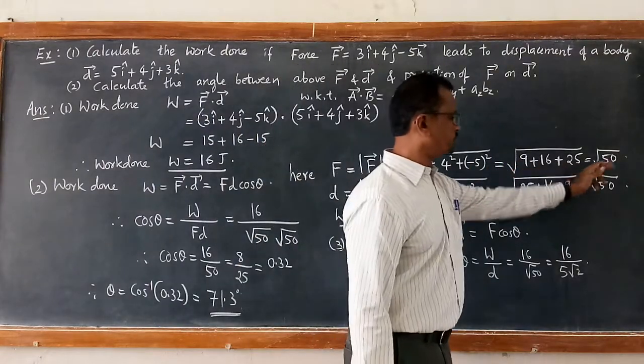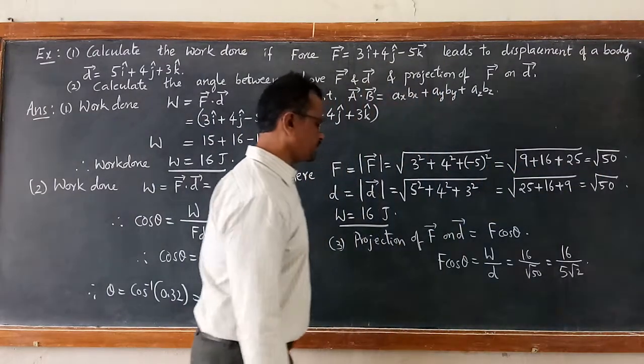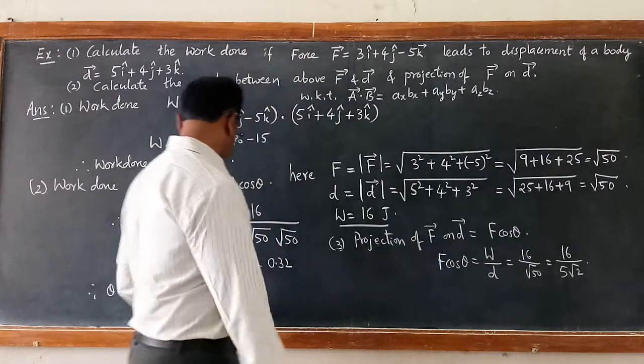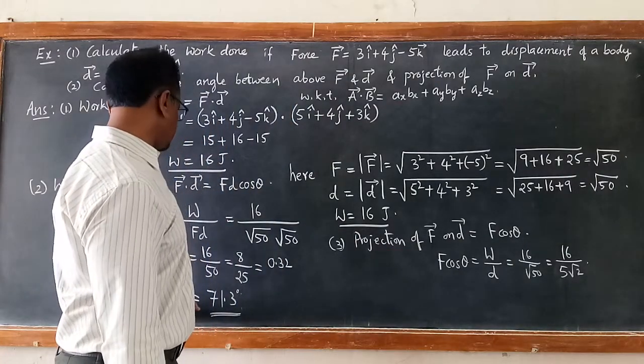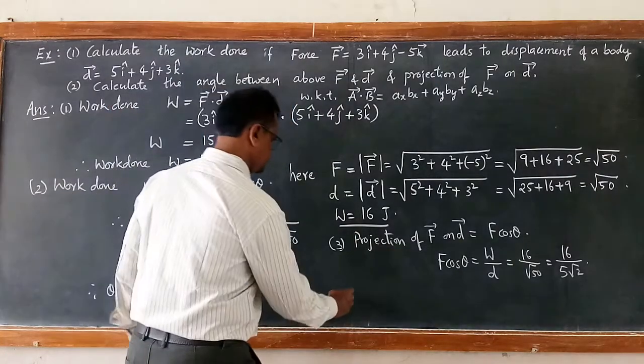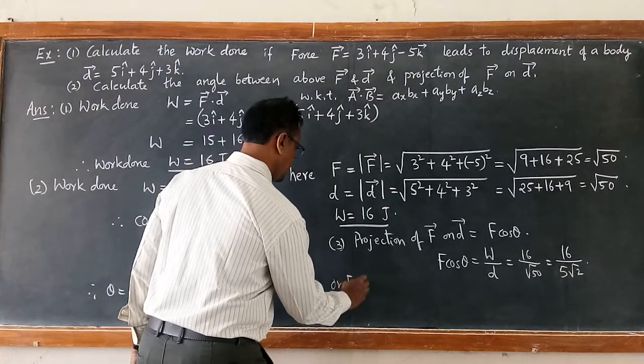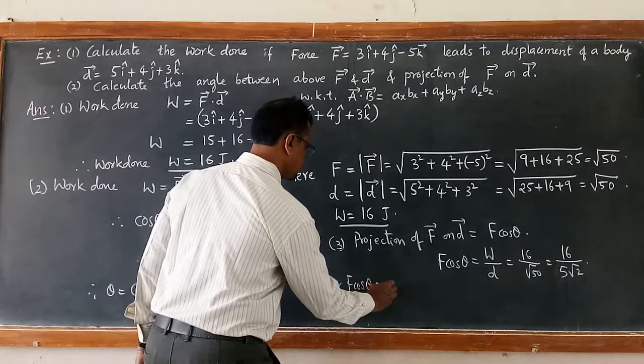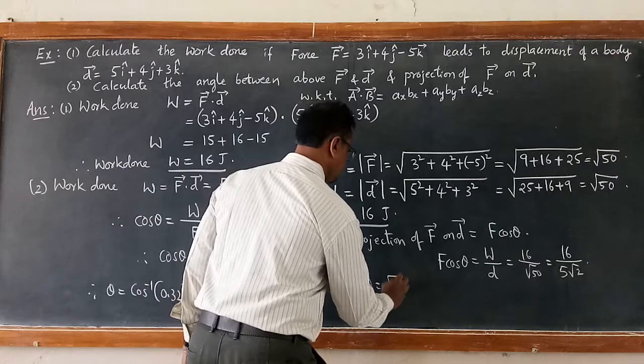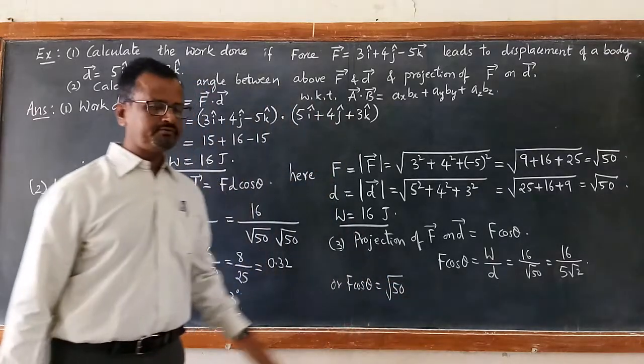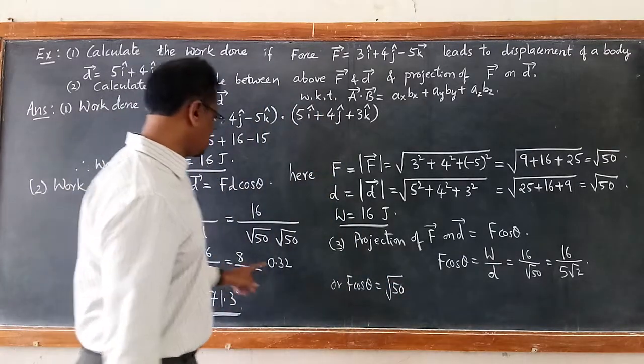F is root 50, which is 5 root 2, into cos theta 0.32.